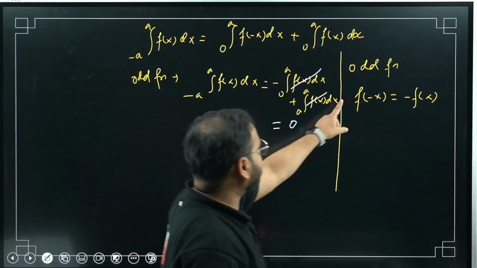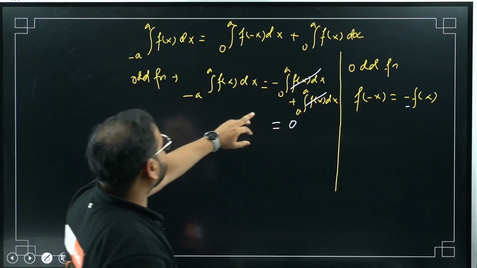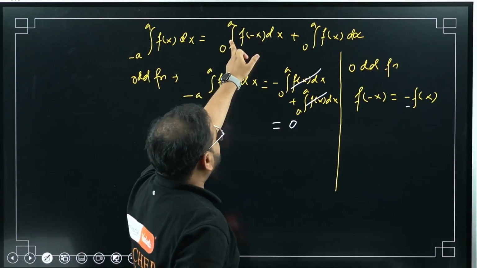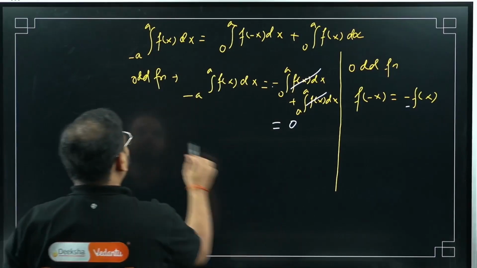If I take odd function, f of minus x is what? Simply minus f of x. That's the definition of odd function. So from there, this minus will come outside. So I can write this minus over here. Minus and plus will cancel each other. So the answer is 0 for odd function.